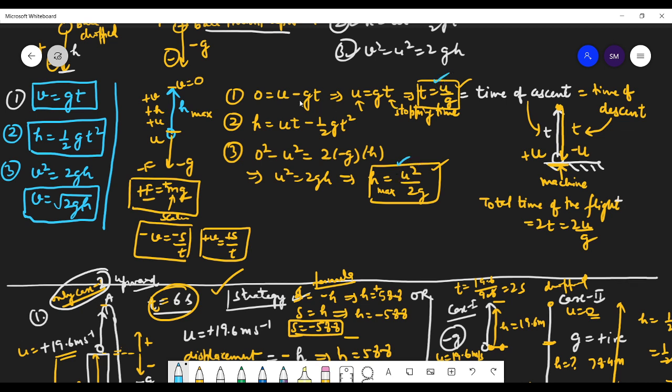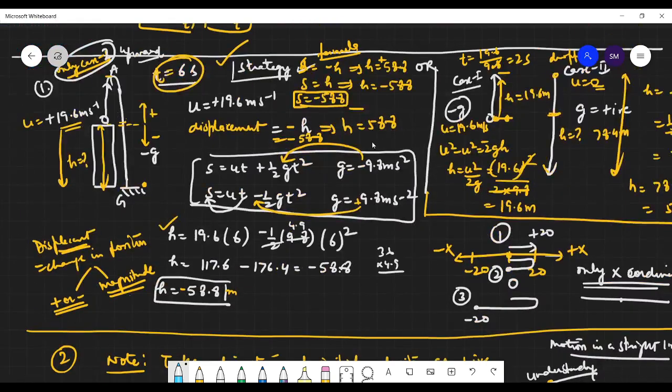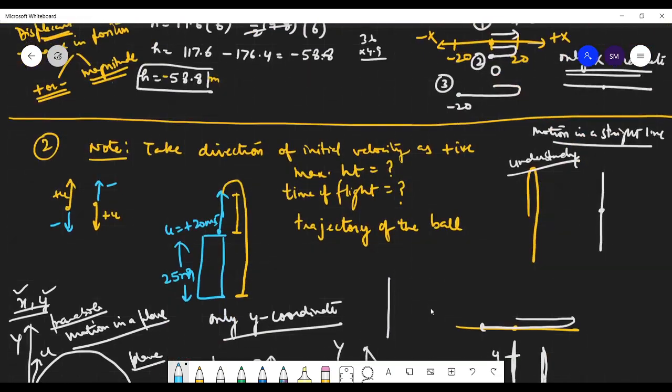We have already taken g as negative. So we are not going to take g as minus 9.8 here, we are going to take g as plus 9.8. So always remember these formulas that we have derived. We have taken the impact of g as negative, students. Is this clear to everyone? Yes, sir.